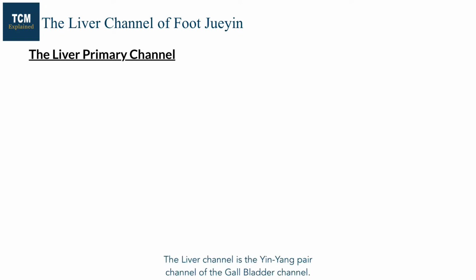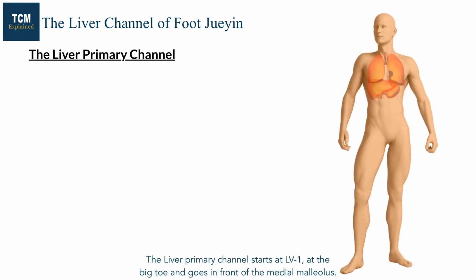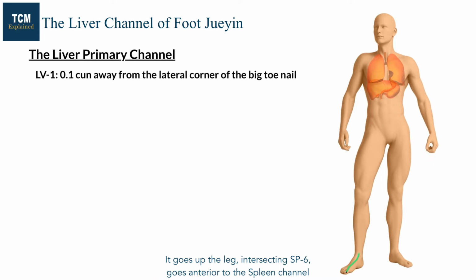The liver channel is the yin-yang pair channel of the gallbladder channel. It's also the foot Jueyin channel. The liver primary channel starts at Liver 1 at the big toe and goes in front of the medial malleolus. It goes up the leg, intersecting Spleen 6, goes anterior to the spleen channel until 8 cun above the medial malleolus, and then goes posterior to the spleen channel.